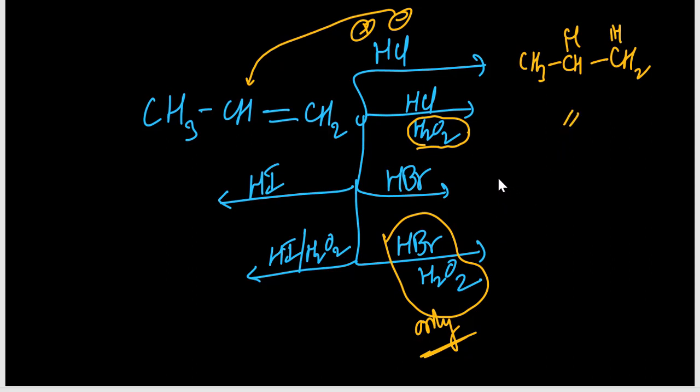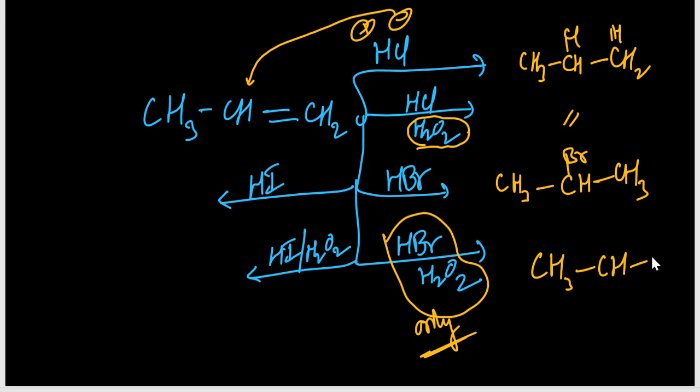In case of HBr, normal HBr gives your product like this, 2-bromopropane. But in the presence of peroxide, you will get 1-bromopropane. In case of HI also there is no effect.